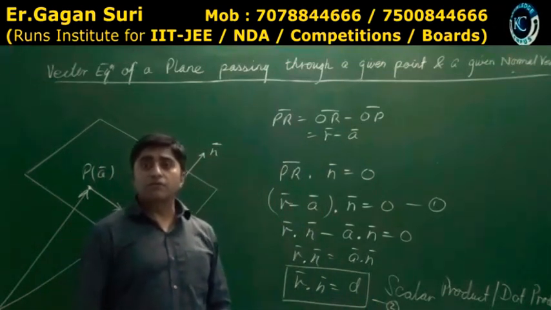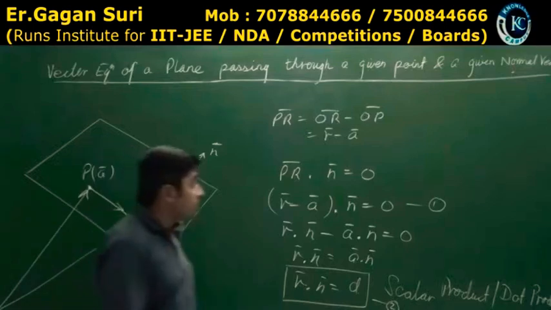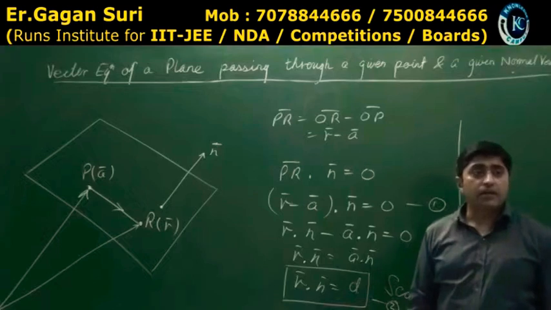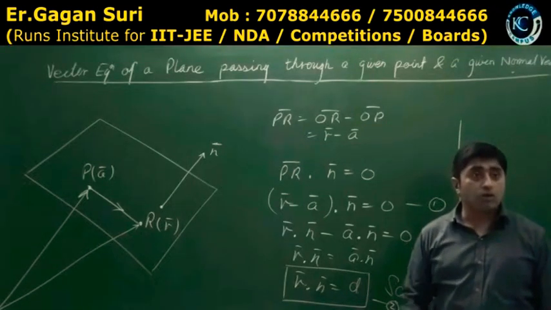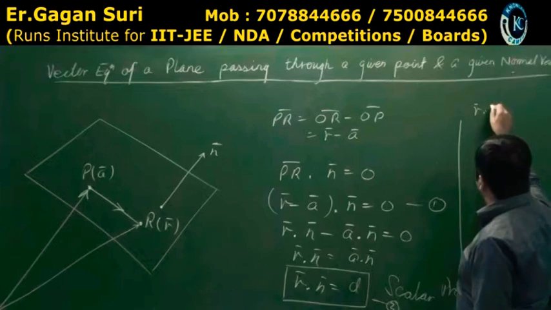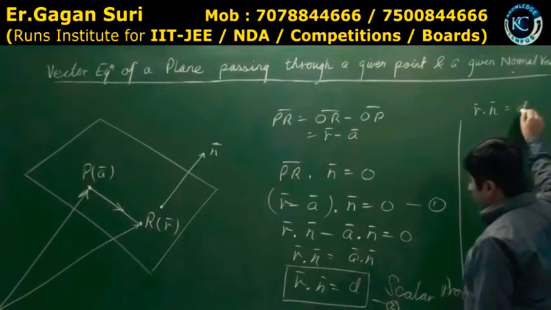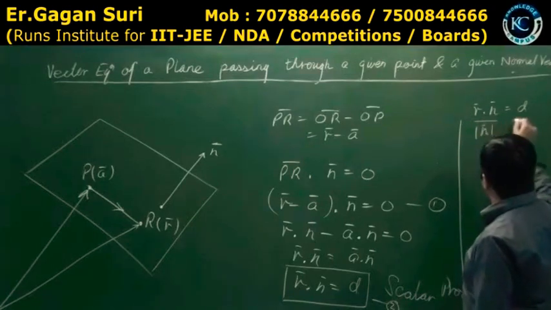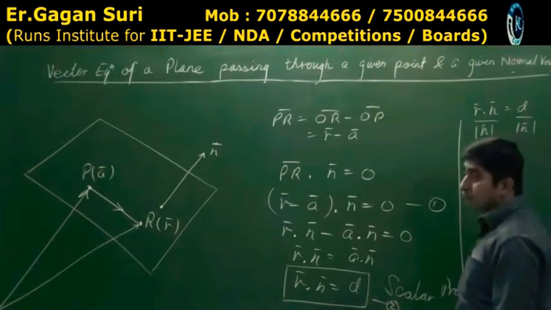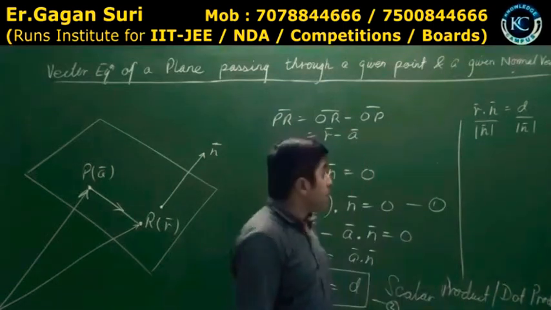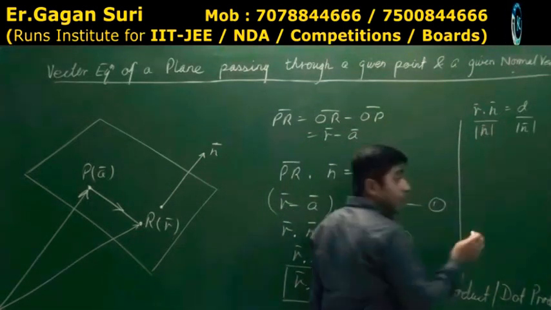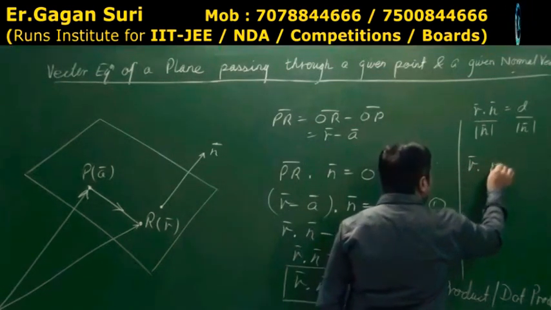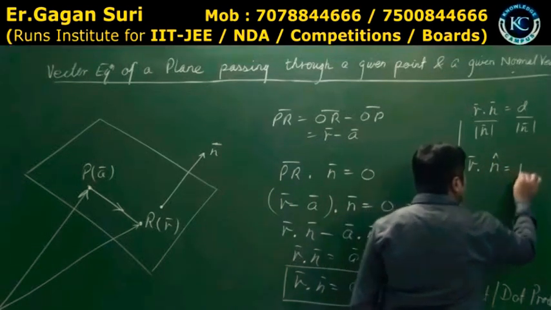The third modification is if I divide the complete equation by n mod. So this will become r dot n is equal to d upon mod of n. Then n upon mod n is what? Any unit vector. I can write this as r dot n cap is equal to p.